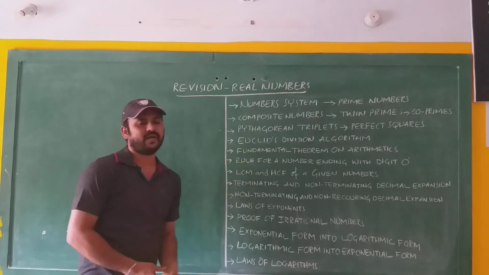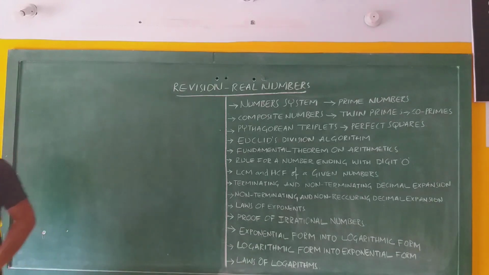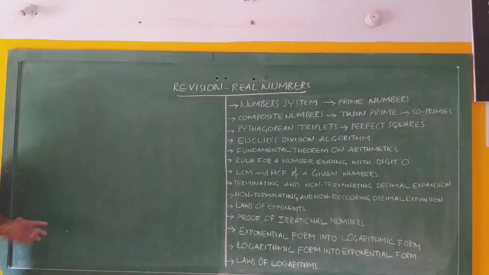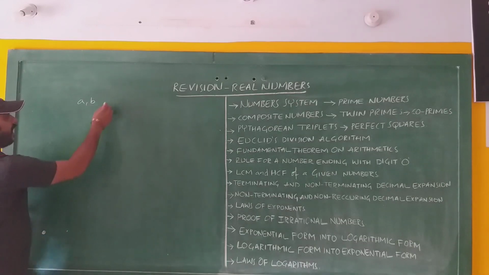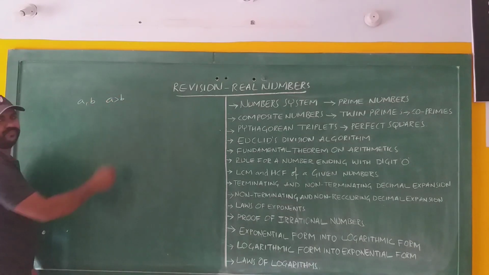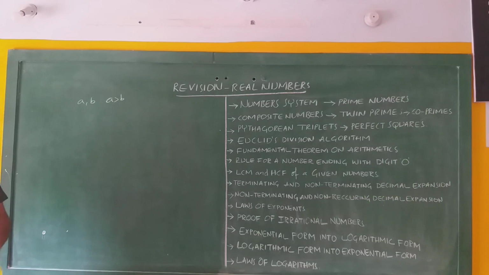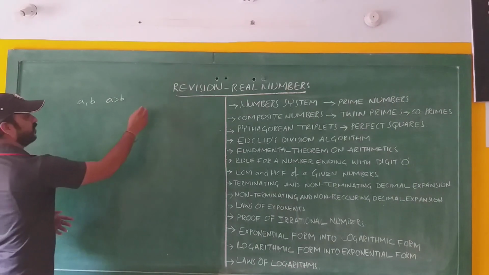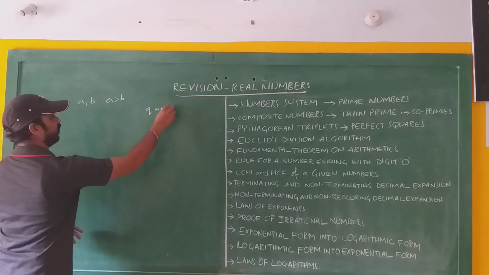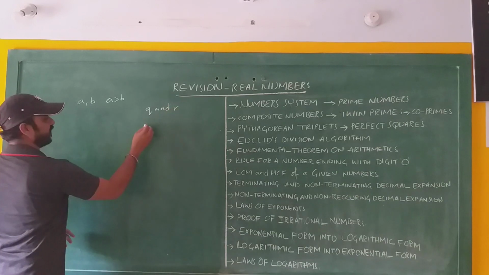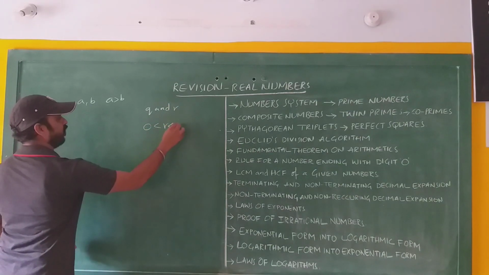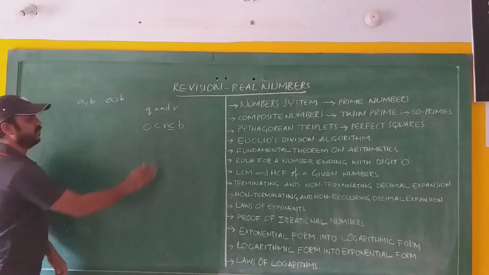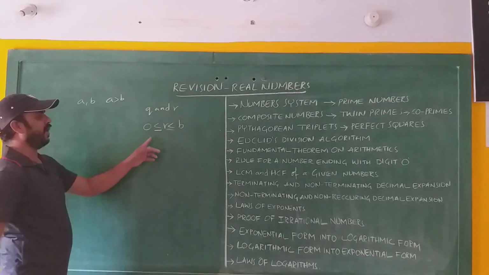Next, Euclid division algorithm. Given two positive integers a, b, where a is greater than b, then there exist two integers q and r such that 0 is less than or equal to r, and r is less than b.